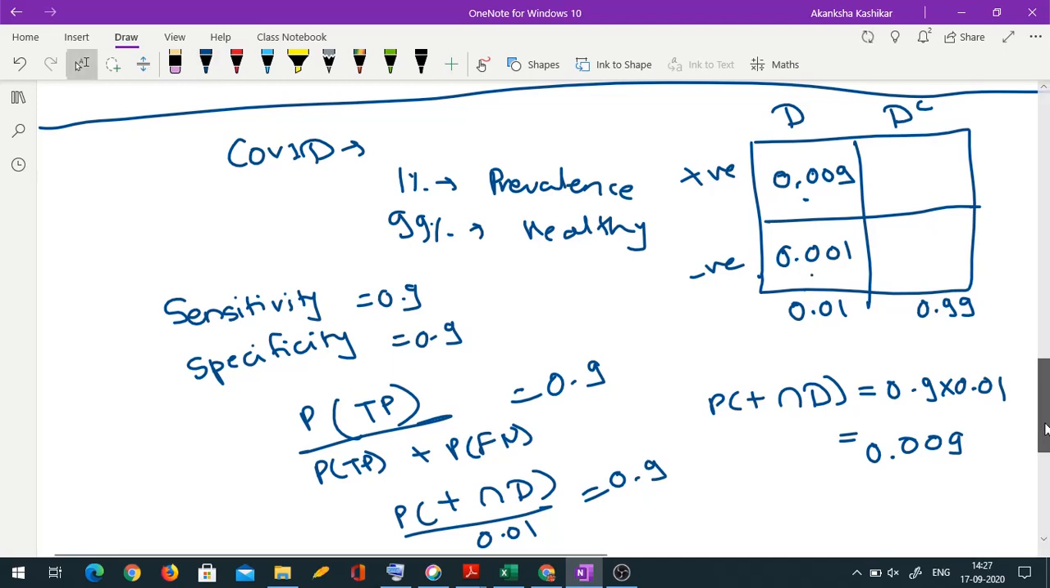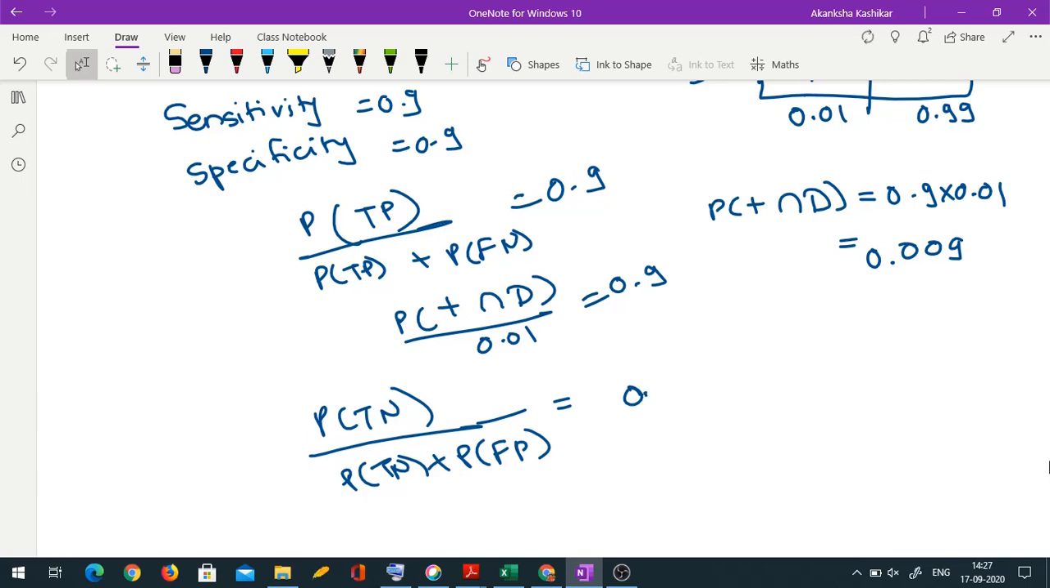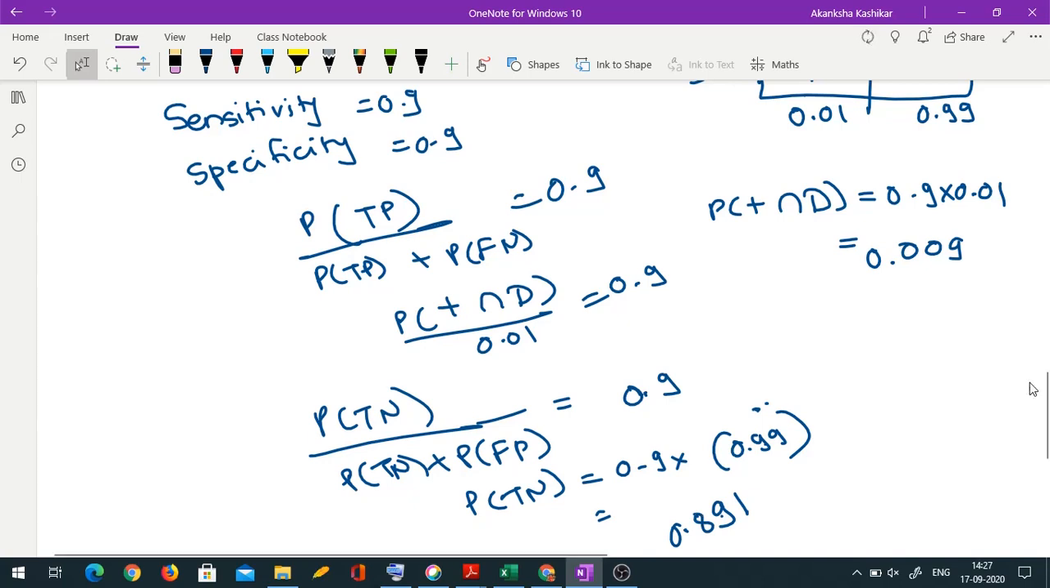Now I also have specificity to be 0.9. Specificity is probability of true negative upon probability of true negative plus probability of false positive, so that is like total negative. This also we are assuming is 0.9. So probability of true negative would be 0.9 into probability of actual negative. Actual negative is 0.99. So I get 0.891, by the product.